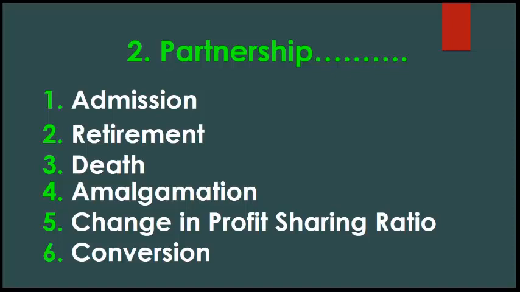In that situation, you have to calculate the goodwill. It means the additional amounts are to be distributed to the existing partners. That is the goodwill. These circumstances give the reason to calculate the goodwill. Okay, these are all circumstances to calculate the goodwill.